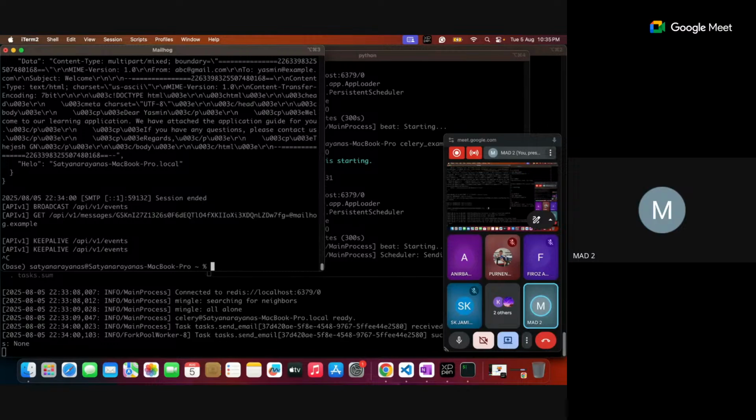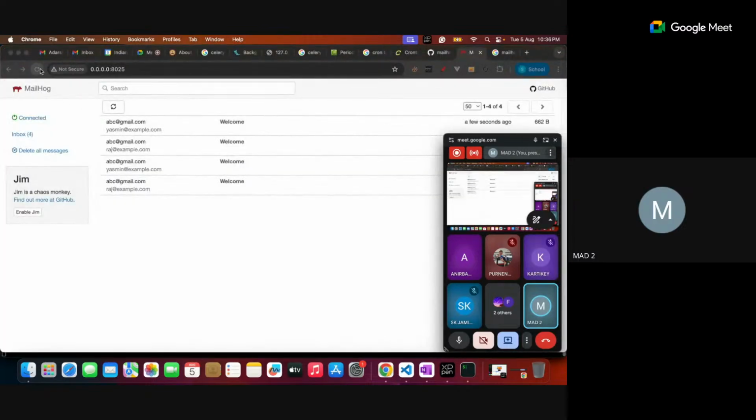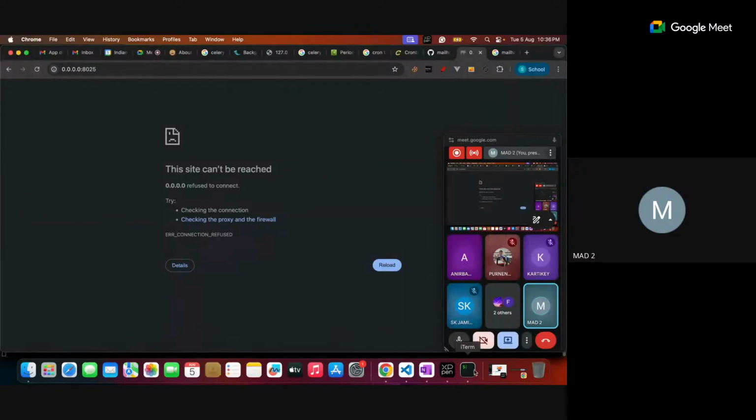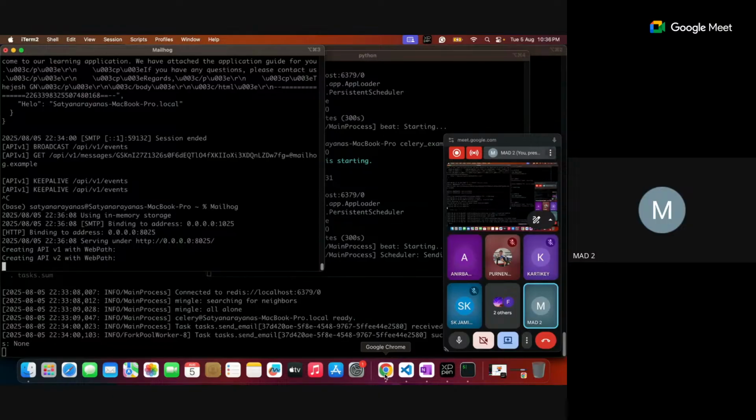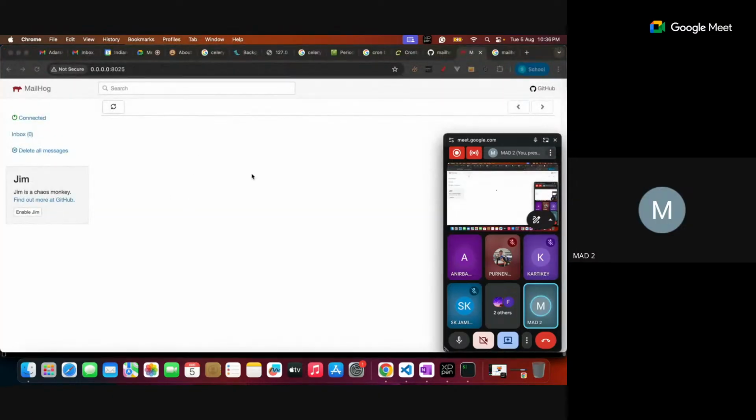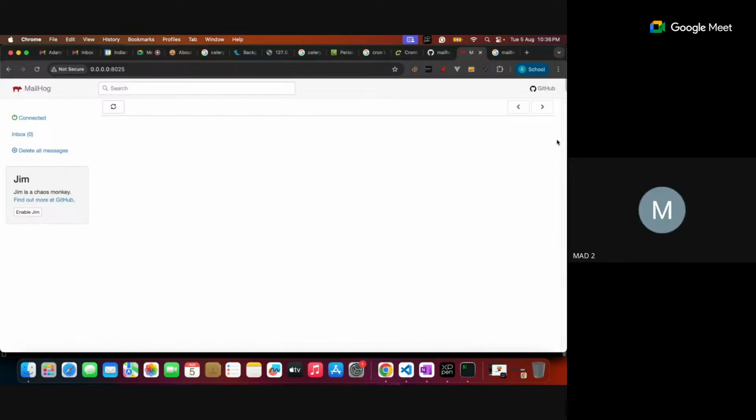Once I stop it, definitely there is no connection, we cannot get it. Again, if I start it, the old mails will be gone. No old mails, right? It's a temporary SMTP created only to test the mailing service.